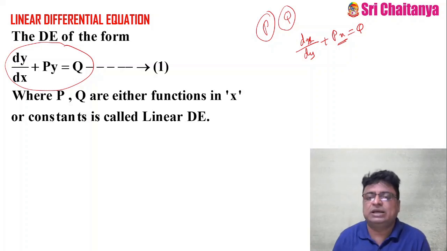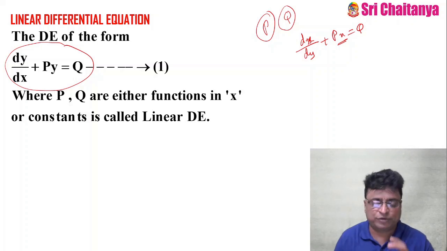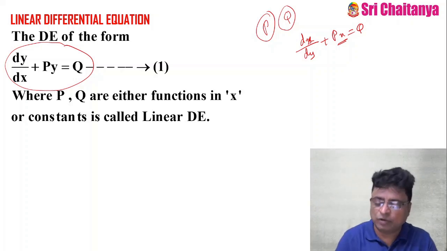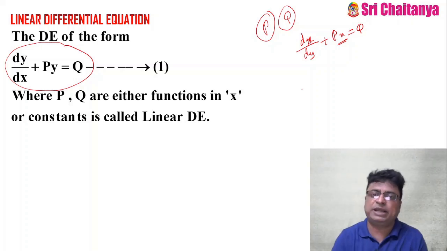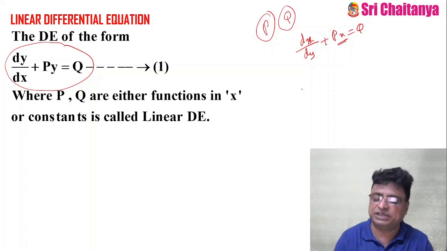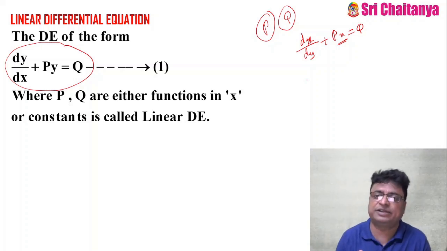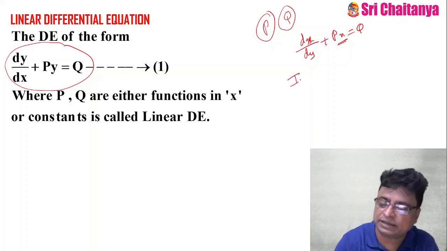As I said earlier, the ultimate goal is to convert this unknown form into a known form, so that you can solve it easily. To do that, we multiply both sides of the given differential equation by one factor. The advantage of this factor is that whenever we multiply the equation on both sides by it, the equation is automatically reducible to the known form. That factor is called the integrating factor.